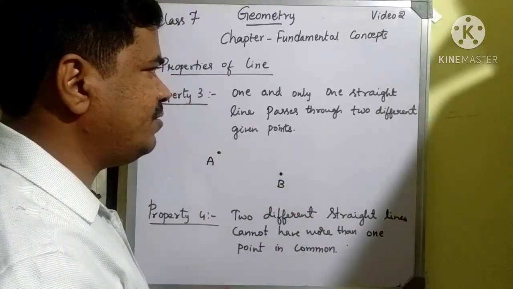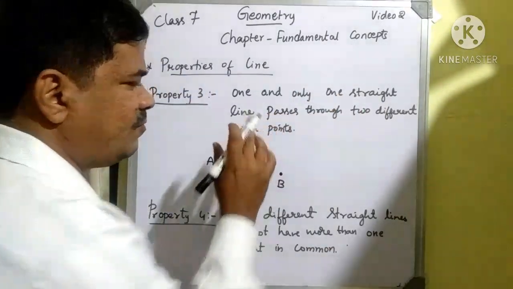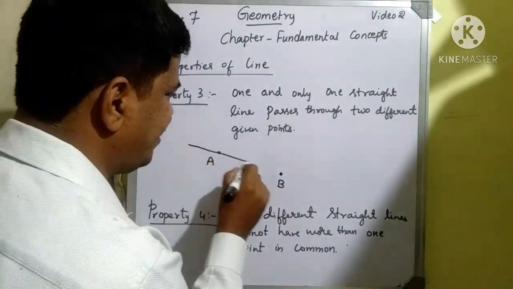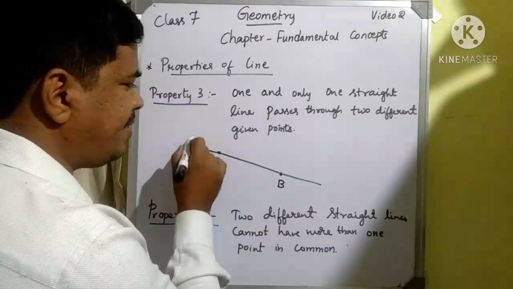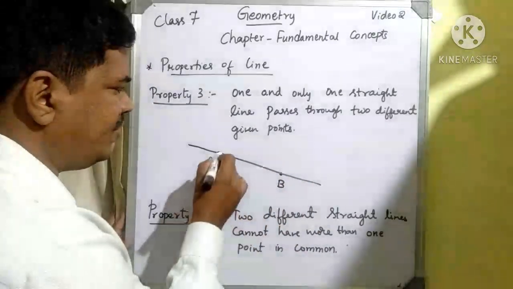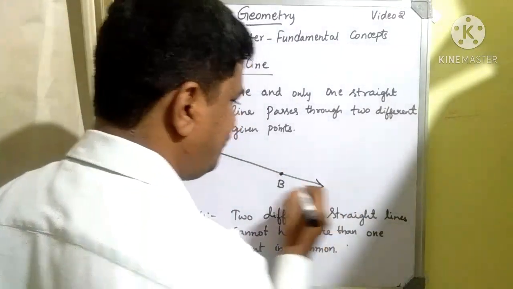Property 3 is telling us that one and only one straight line can pass through two different given points. I can draw only one straight line. Again, I can't draw another straight line through the two given points. The only possibility is that only one straight line can pass through two different given points.